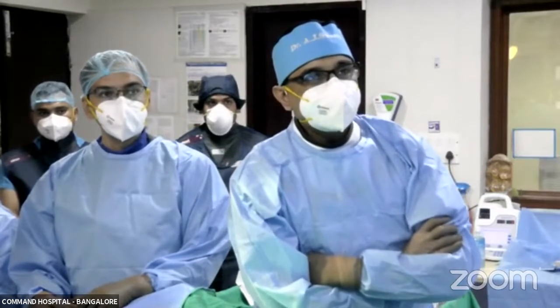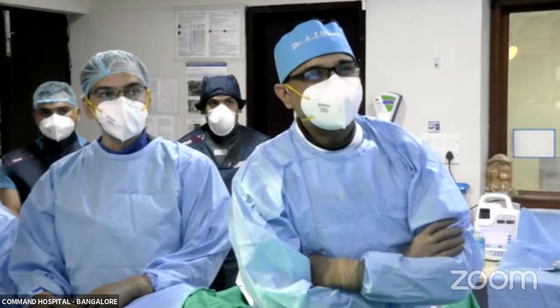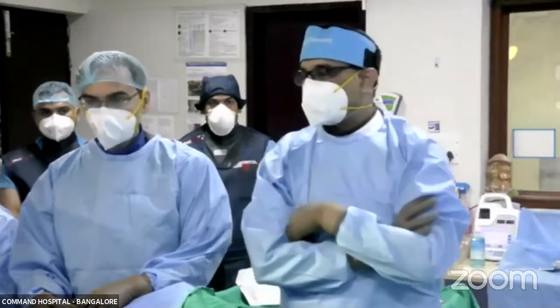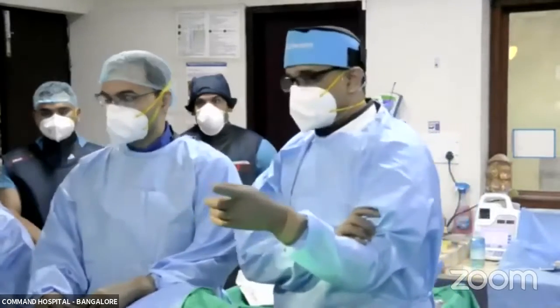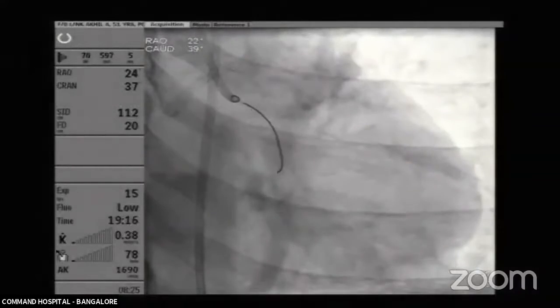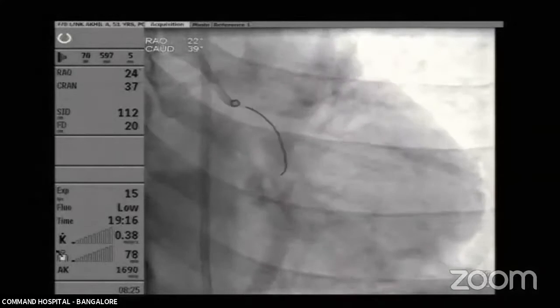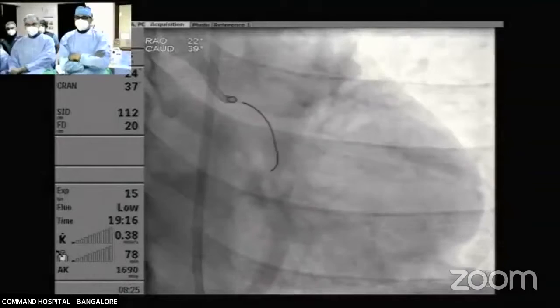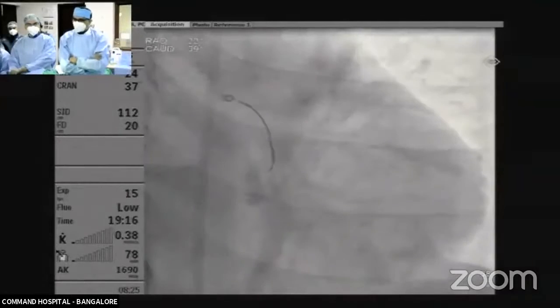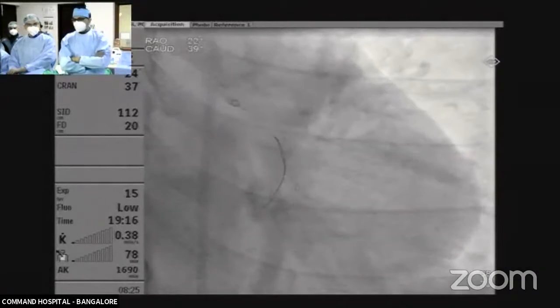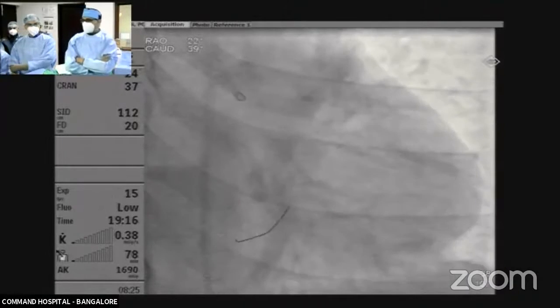And any other points that we need to address? So we understood that you're going to do RFR from what you've said. So could you lead us through? Yeah. So what we did, can we now see the angiogram? We'll just show what we did from the beginning. So we have actually interrogated first the circumflex with physiology, because we need to do both. So this is how we've equalized the wire, just a cine to show that we've equalized it. Next. Then we have put it past, cleared it of contrast completely with flush, and first did the RFR.